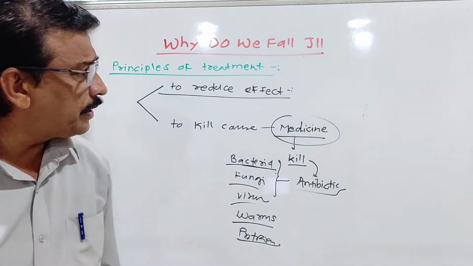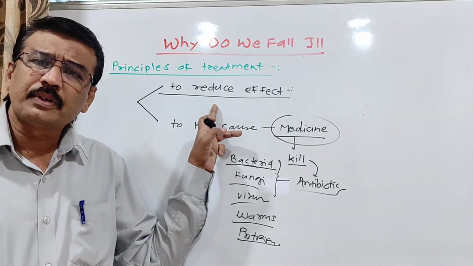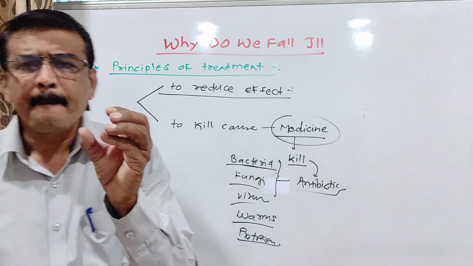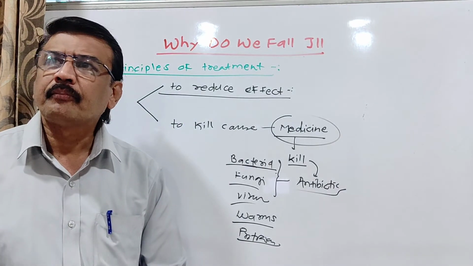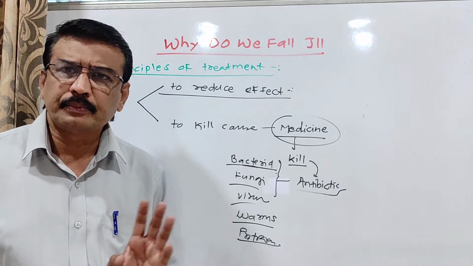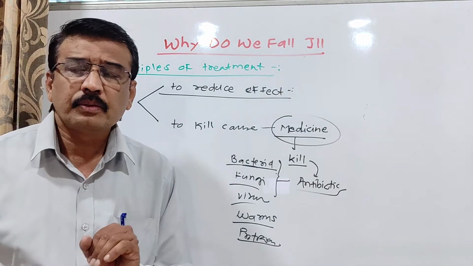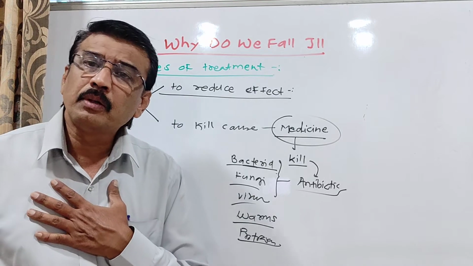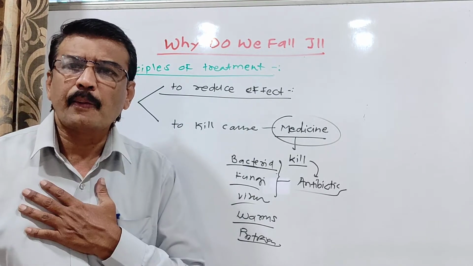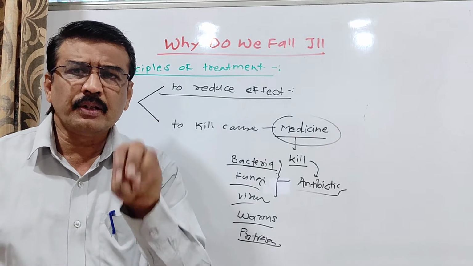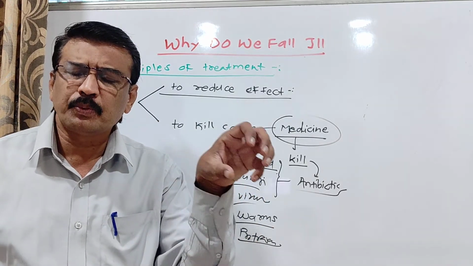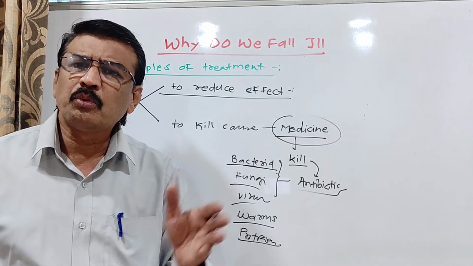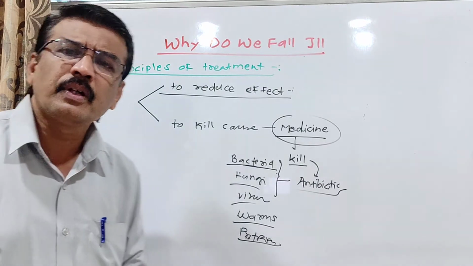Okay, so for example, think about that we are infected with pneumonia. Pneumonia is a bacterial disease. What are the symptoms? Cough is there, then a problem with breathing is there, temperature is there. So when the physician or doctor diagnoses that this patient has pneumonia, what line of treatment do they follow?